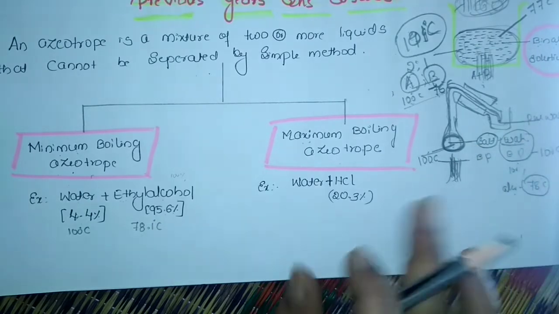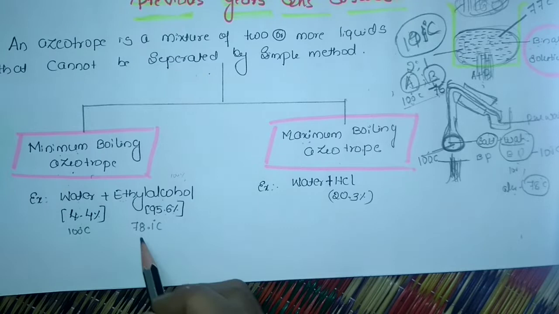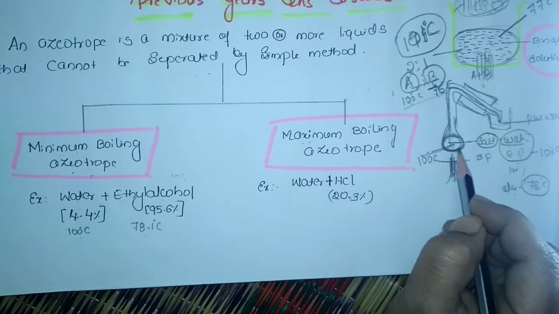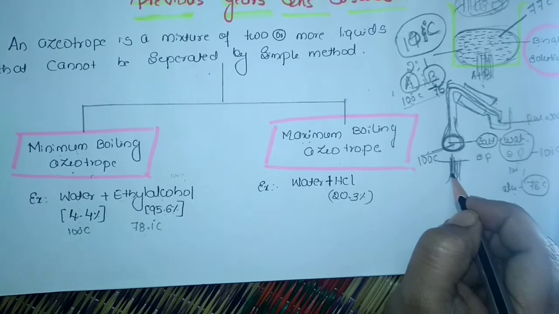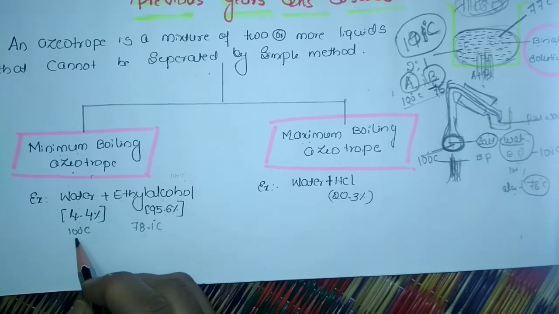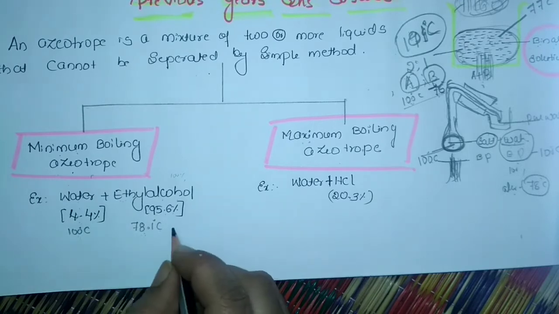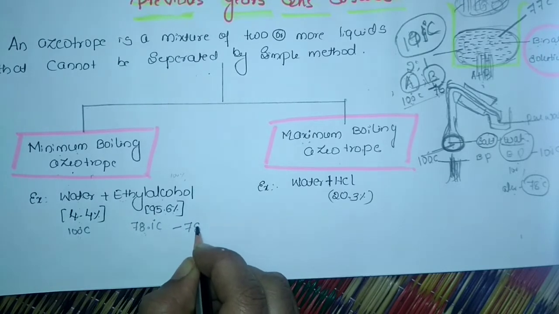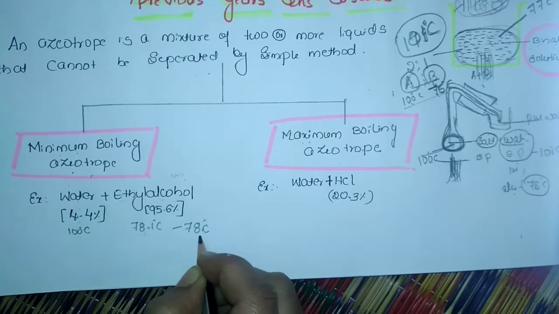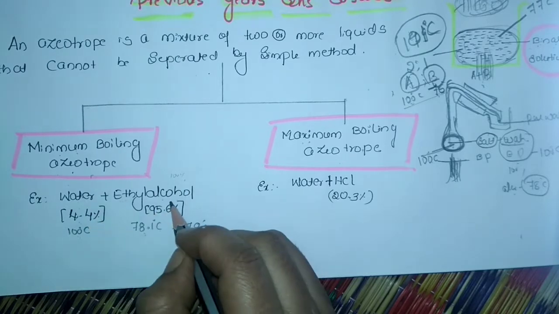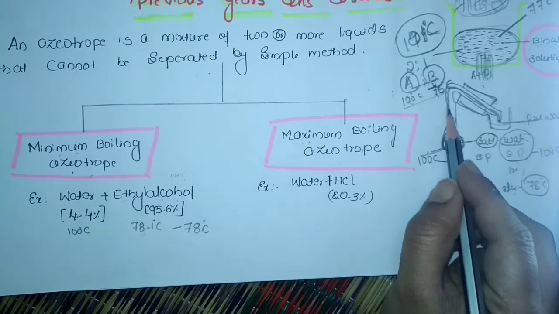But here what happens: water at 100 degrees Celsius, ethyl alcohol at 78.1 degrees Celsius, with the composition of 95.6% and 4.4% in the liquid condition. When we start heating this mixture, at around 78 degrees Celsius, the complete mixture, both water plus ethyl alcohol, turns into a vapor state.